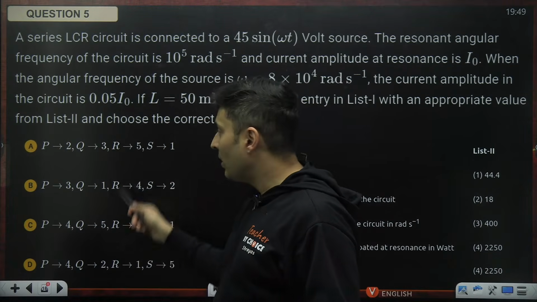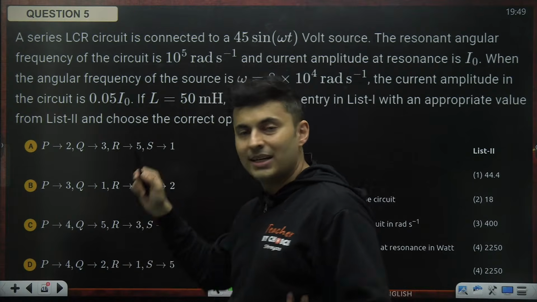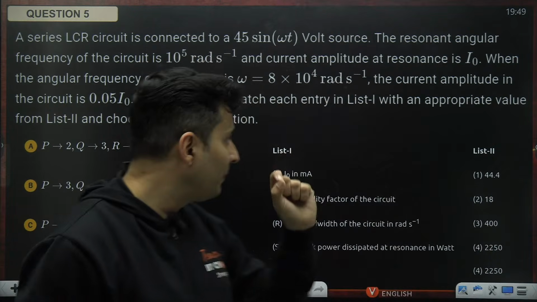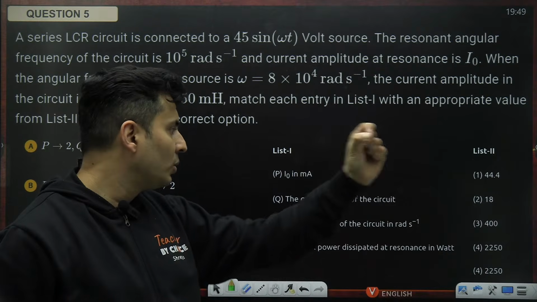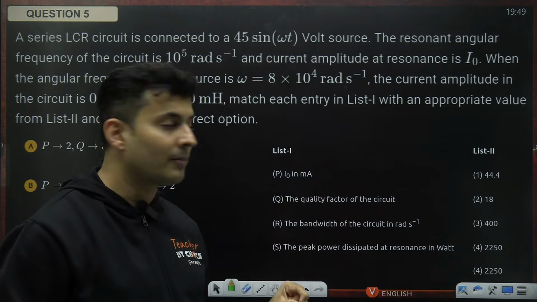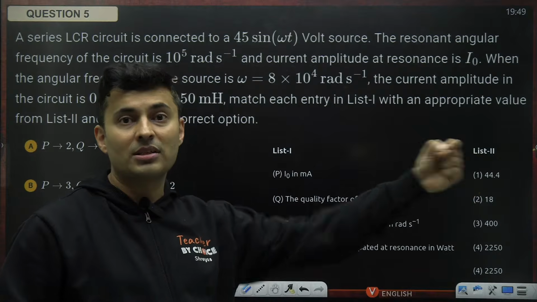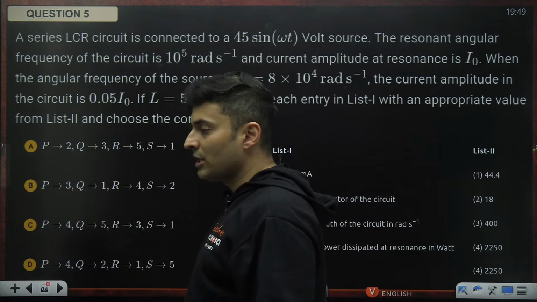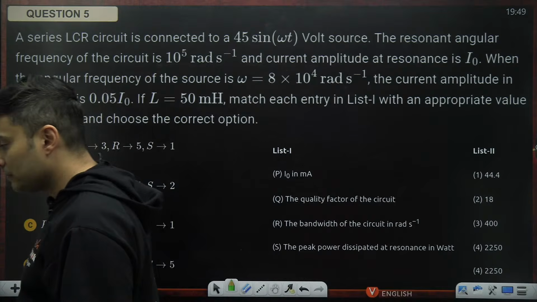So in advance, you might not get options like this. You might directly be given a matrix table. So you have to mark in front of P, all options 1, 2, 3, 4 will be there. In front of Q, all the options 1, 2, 3, 4 will be there. So it becomes more complex than this kind of thing where elimination can be possible.